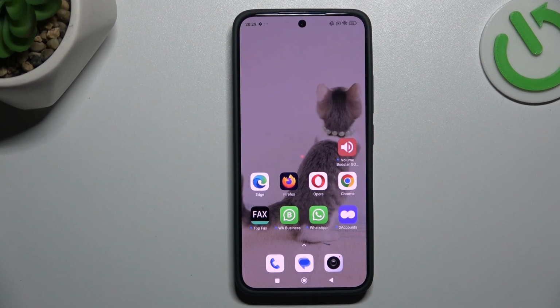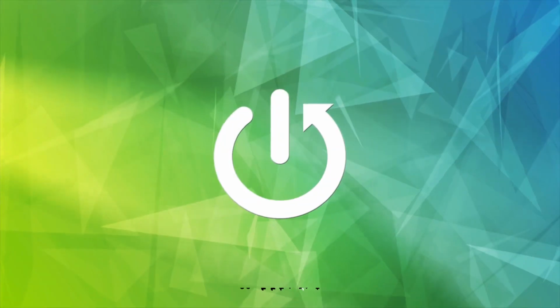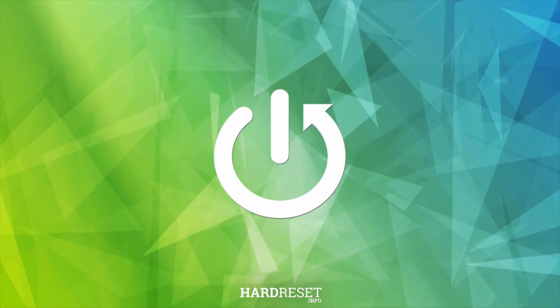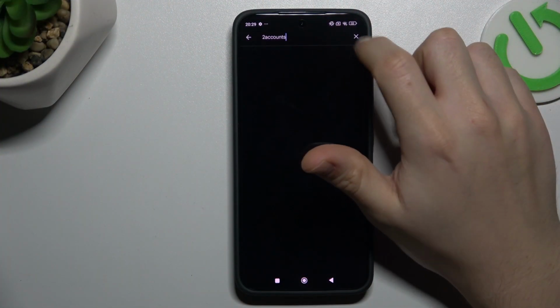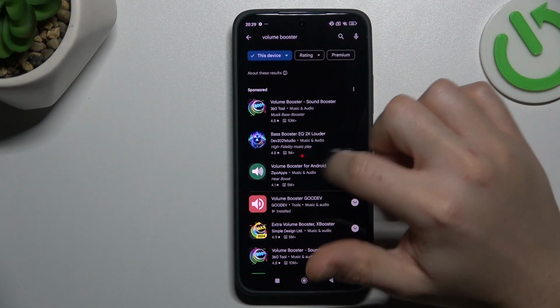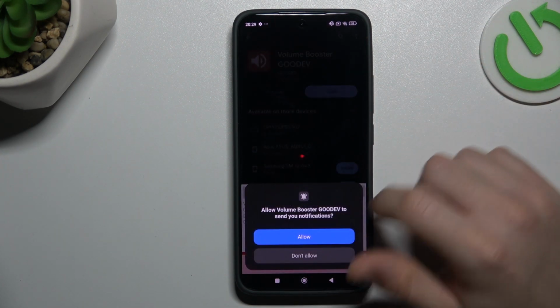Hello guys, today I'm going to show you how you can boost your volume power in Xiaomi 14. So in the first step, let's open the Play Store and look for the volume booster app. Choose an app from the list, install it and open.